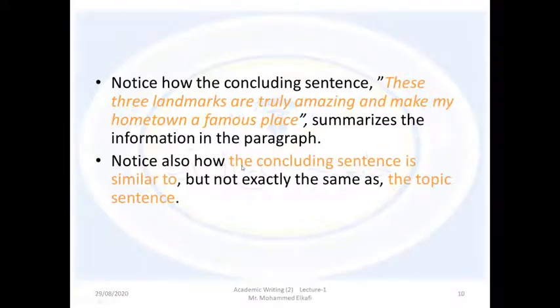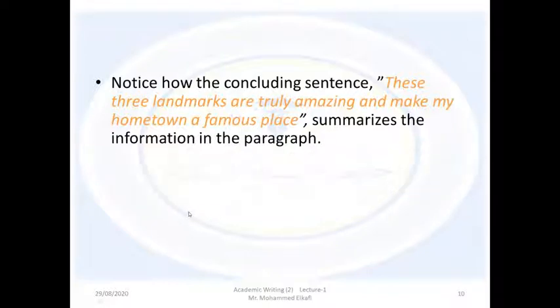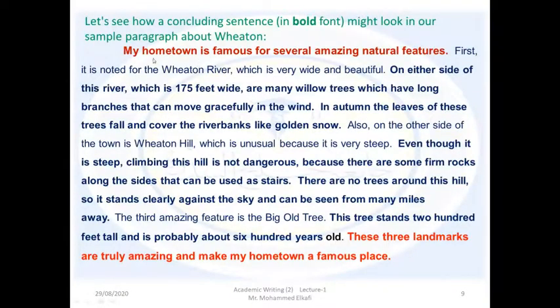Also notice how the concluding sentence is similar to, but not exactly the same as, the topic sentence. So here we have the same content, the same meaning. My hometown is famous for several amazing natural features. And here, these three landmarks are truly amazing. So we have repetition of the words making my hometown famous: famous in the topic sentence and famous in the final sentence.